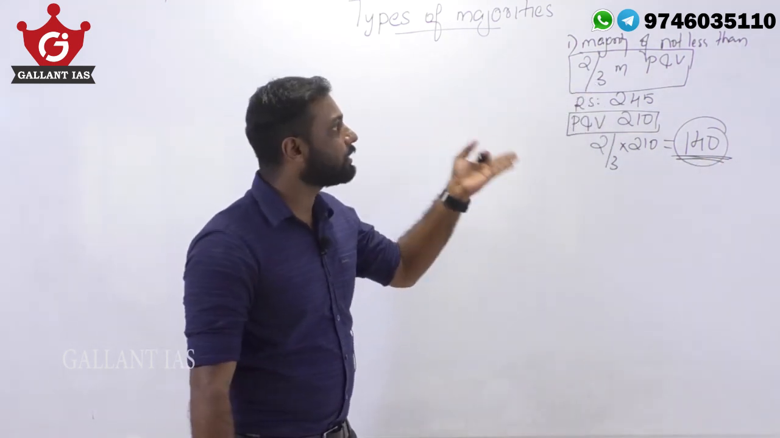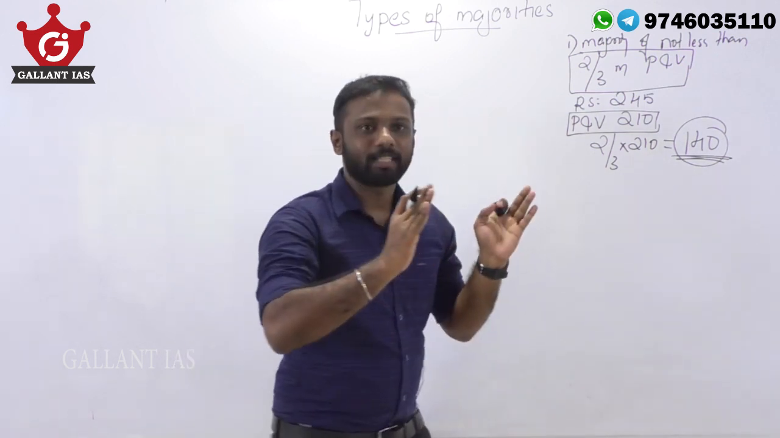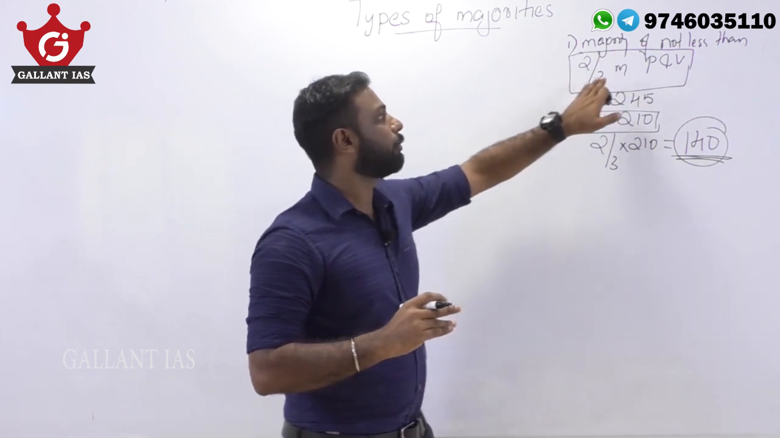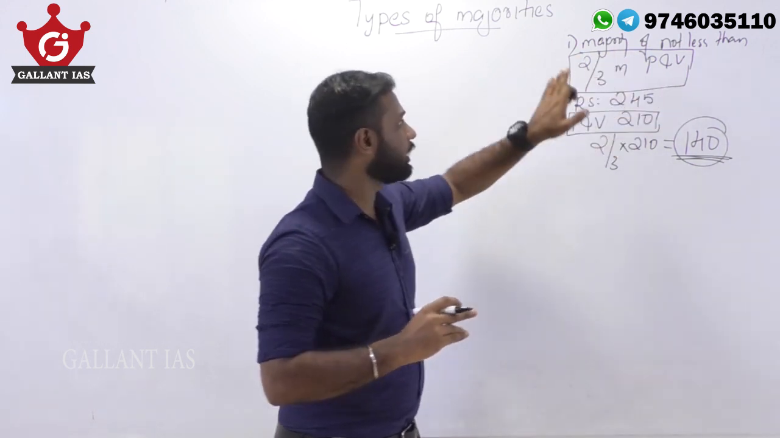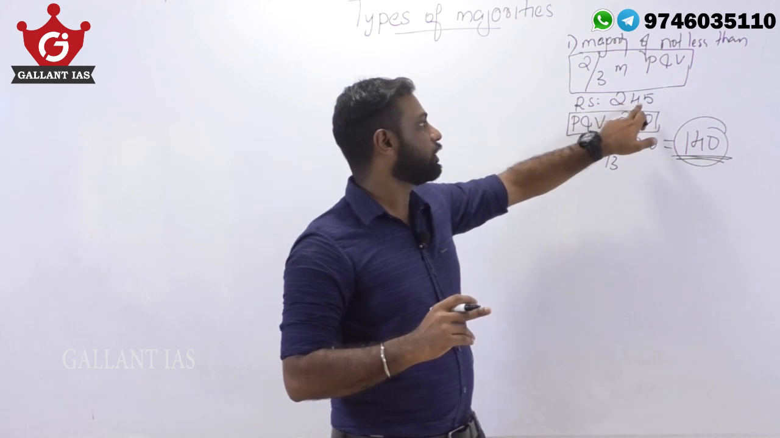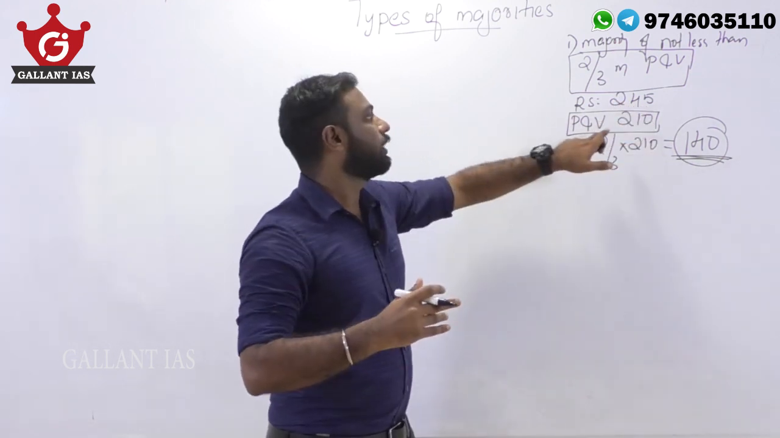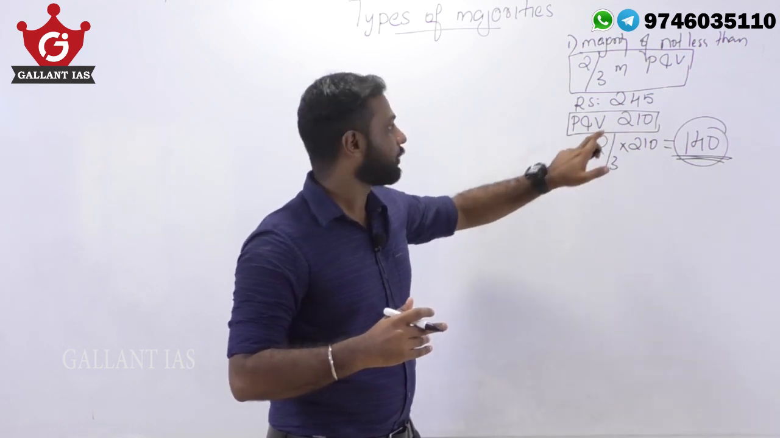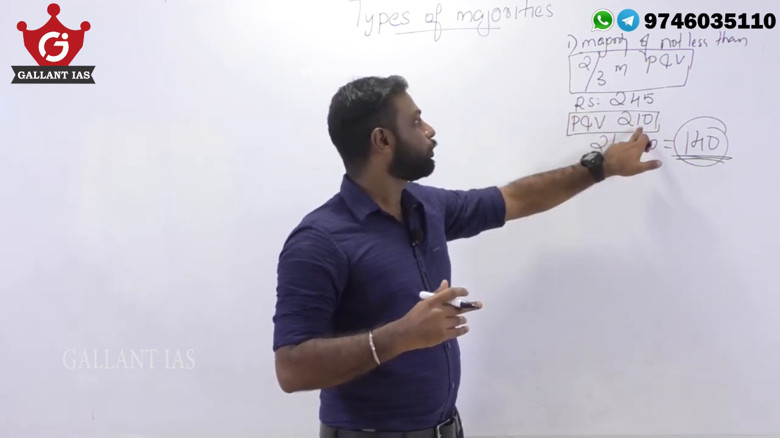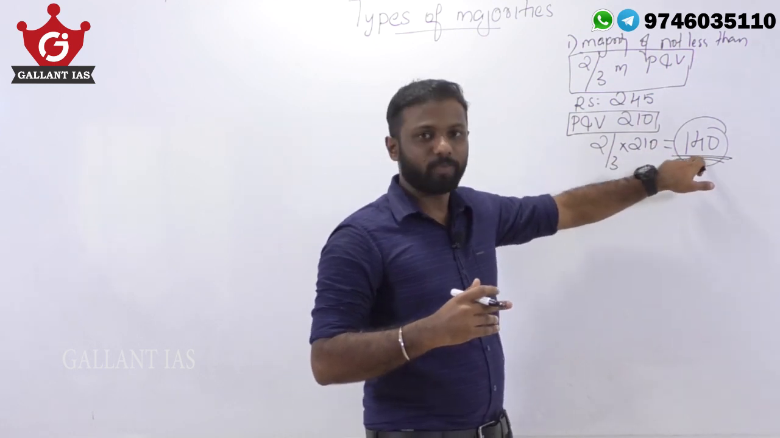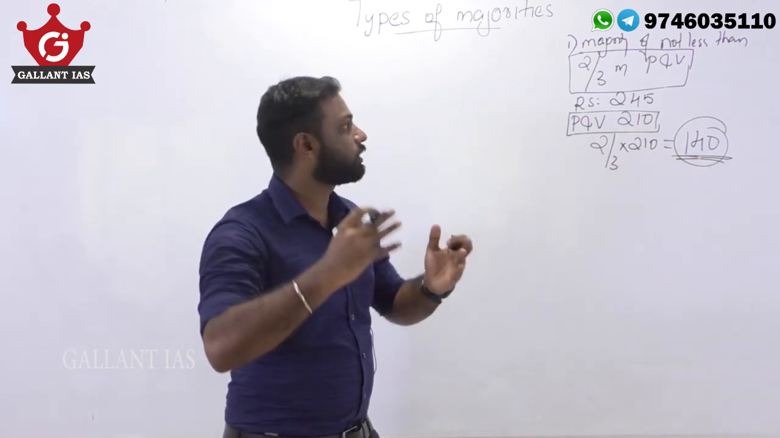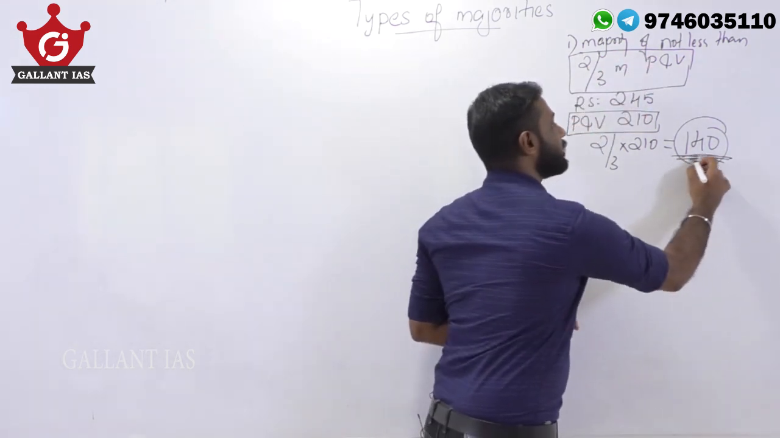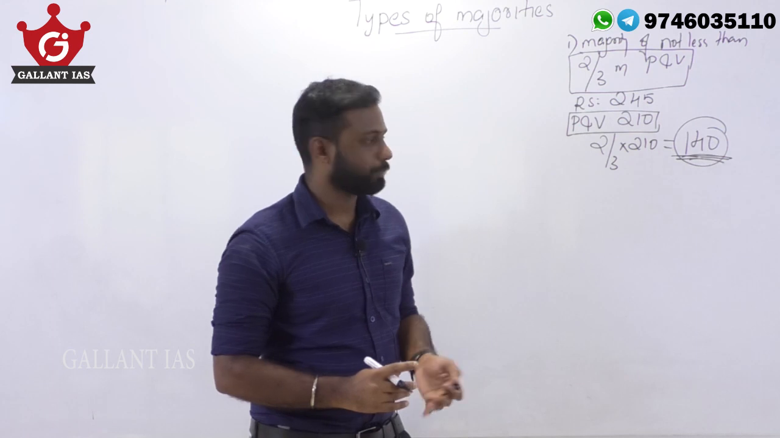I repeat, the first category under the special majority is majority of not less than two-third members present and voting. In case of Rajya Sabha, the strength is 245, and let's assume 210 members were present and took part in the voting. Two-third of 210 is 140. So if a bill, motion or resolution has to be passed under this majority, it needs the support of at least 140 members of Rajya Sabha.